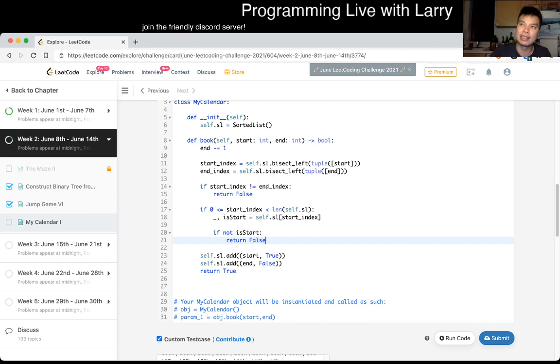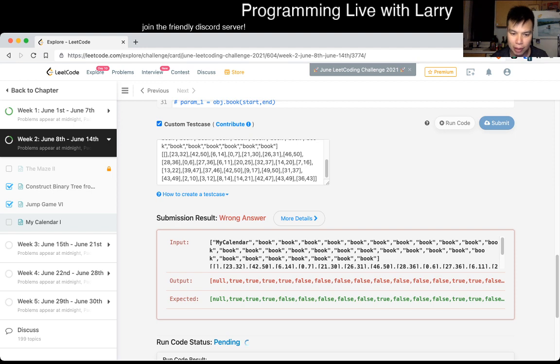But then now we're checking the one that's to the, so now this is the start. If this is a starting endpoint, we want to, I'm just trying to think whether it is good enough that we do a bisect right. I think it is actually, but I could be wrong. I think I'm off by one on that one.